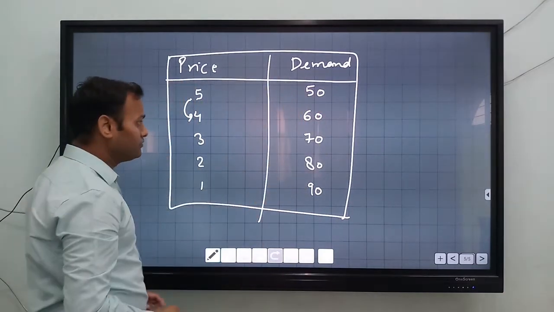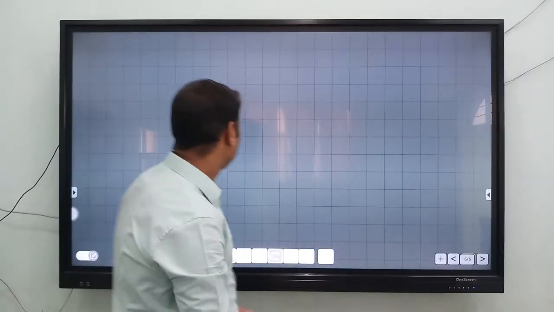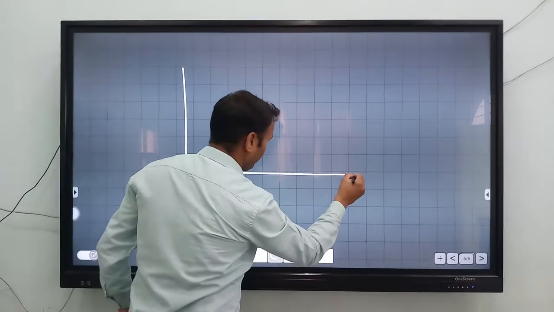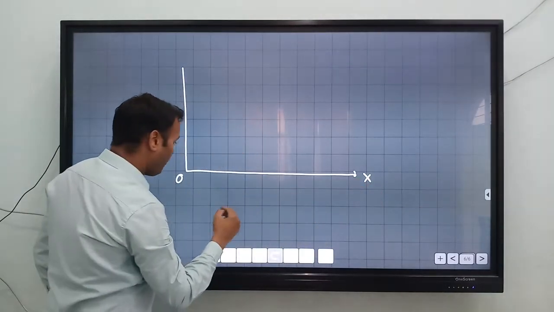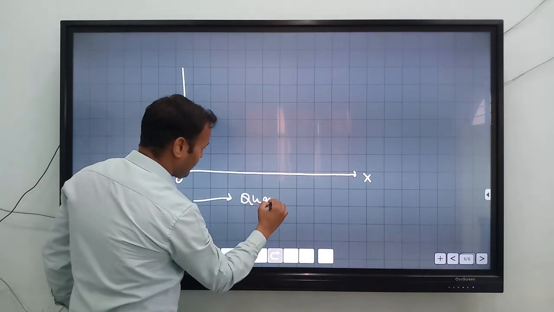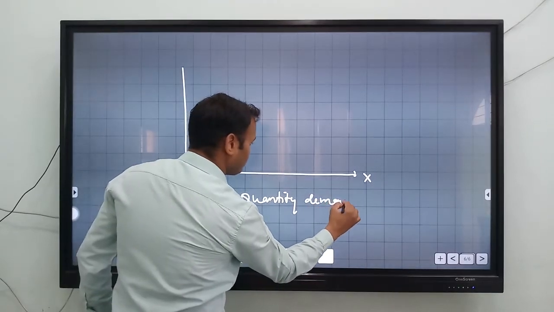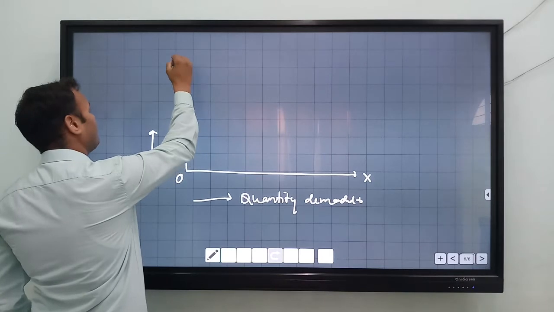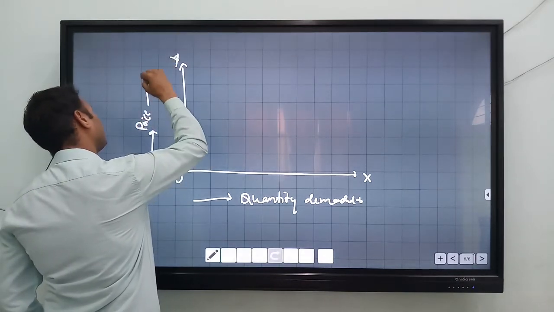Okay. Now come to the graphical portion of this law. So what is the graphical portion? Like this. Here we plot on the x-axis the quantity demanded, and on the y-axis take the price.